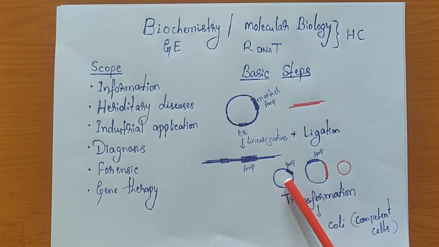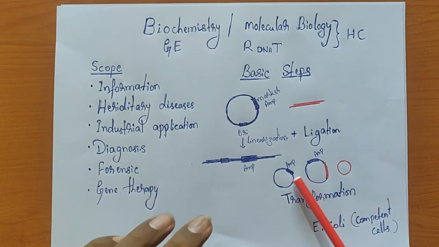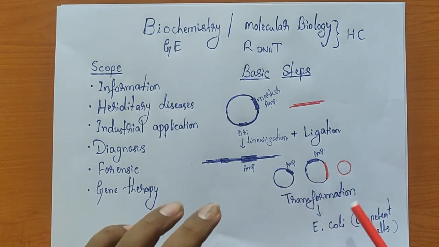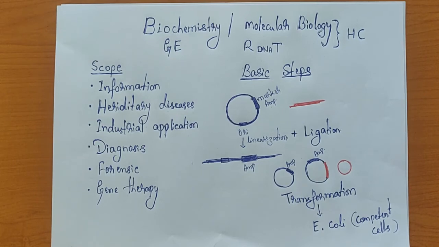During the transformation, only one particular species will make an entry into the E. coli. An E. coli cannot have all these three species. An E. coli can have only one particular species in it. That particular process is called the transformation. I think we are going to discuss in detail how this transformation is done.